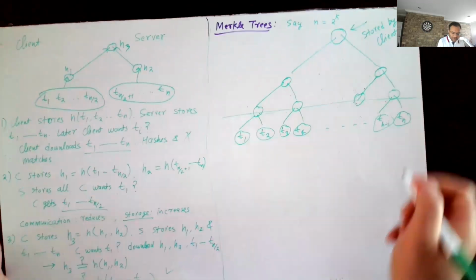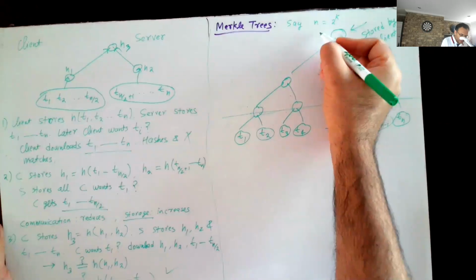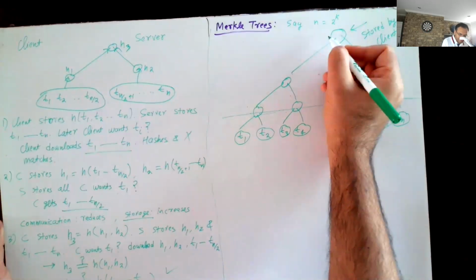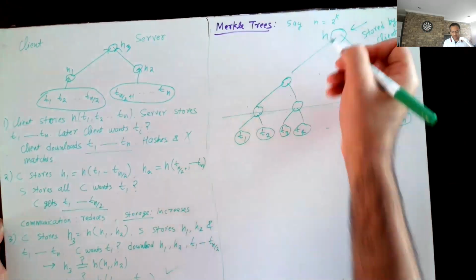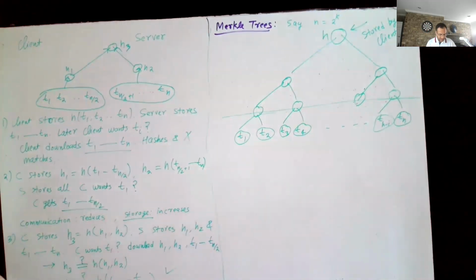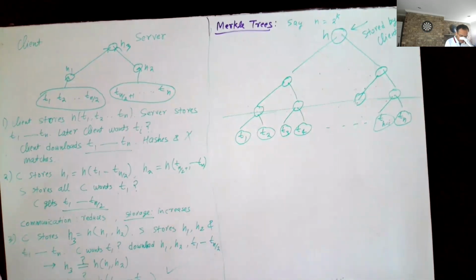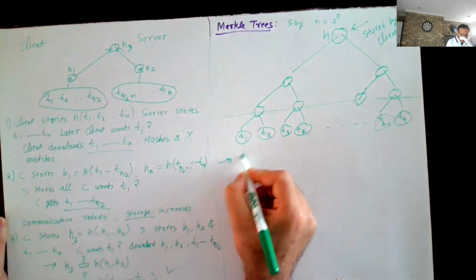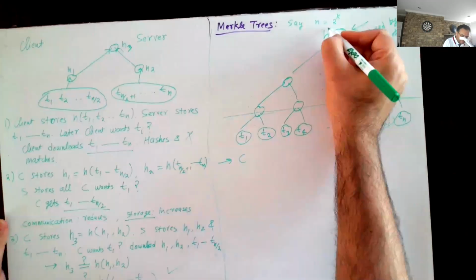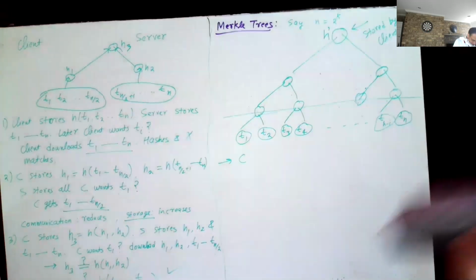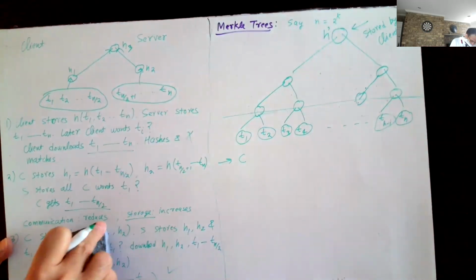Let me call the root H. Okay, let me call it H prime, just to be consistent here.